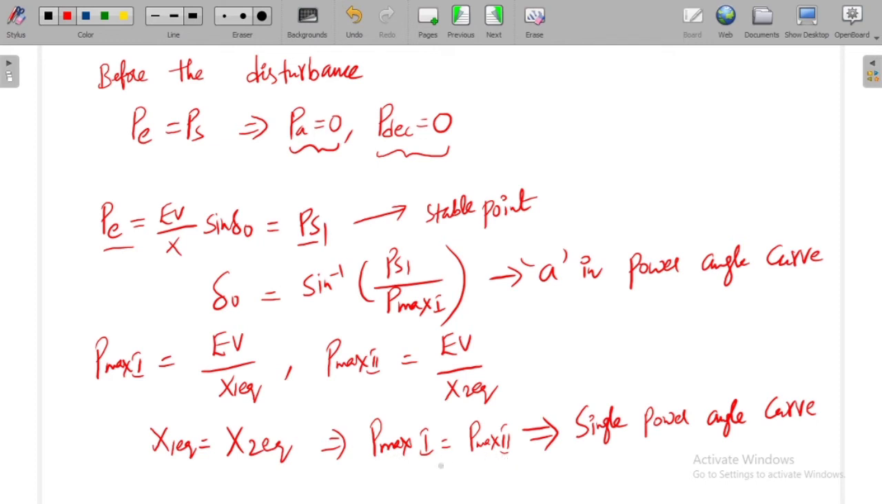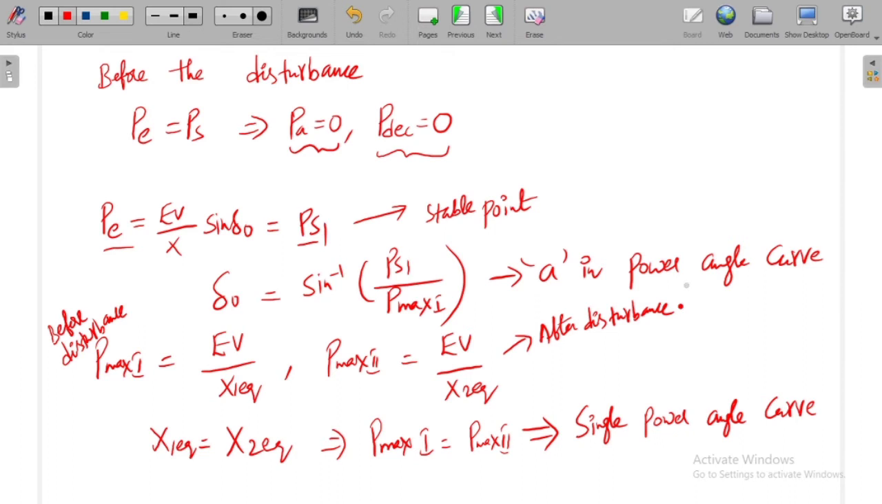Because P max 1 is the same as P max 2. What is P max 1? It is the maximum power transfer before disturbance. What is the disturbance? A sudden increase in mechanical output of the synchronous motor. And here, what is P max 2? This is after disturbance, right?